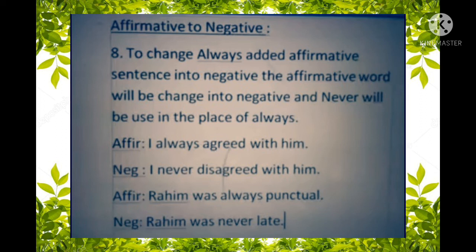Rohim was always punctual. Rohim was never late. So this was the same technique as I was mentioning just before these rules: use the negative word that is just opposite the affirmative word, and a never is used just before the negative word. So these two negatives create a positive sense.